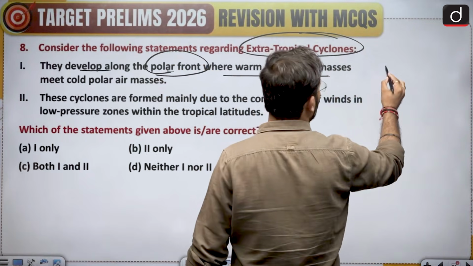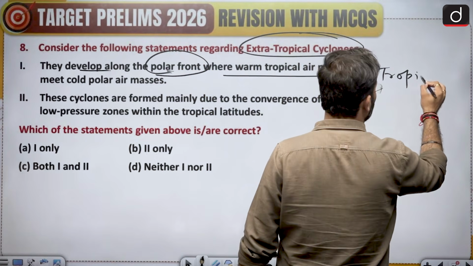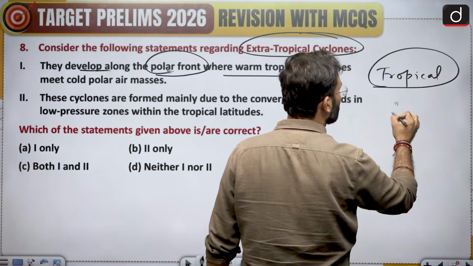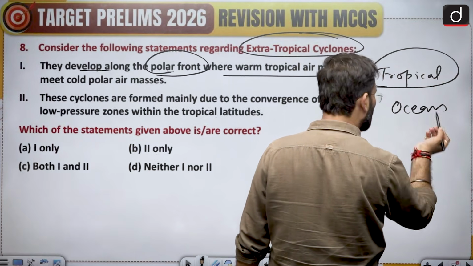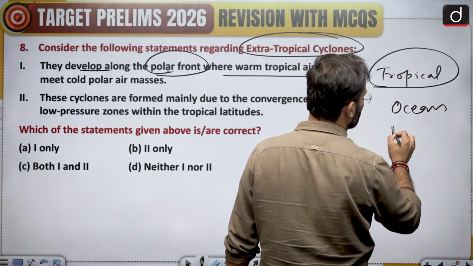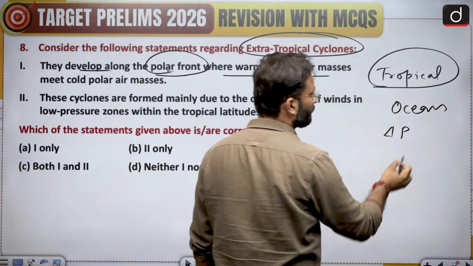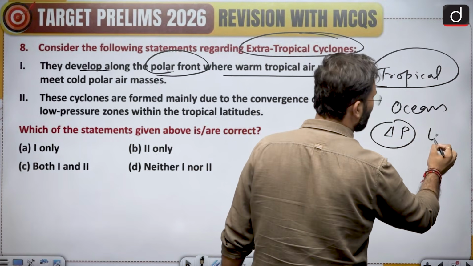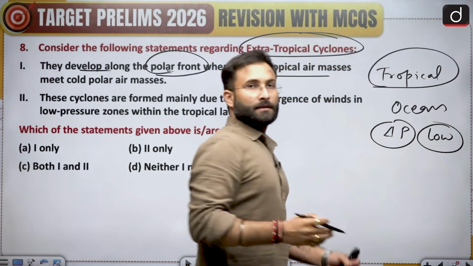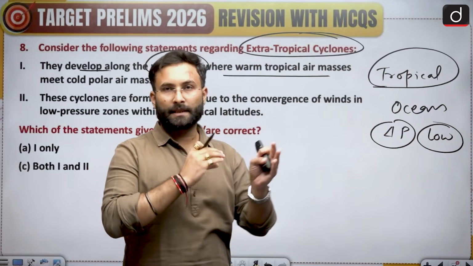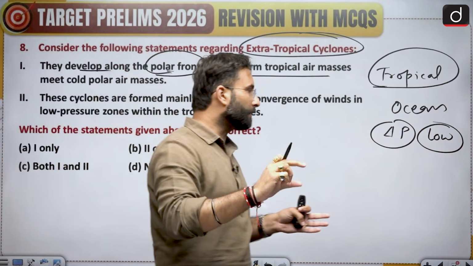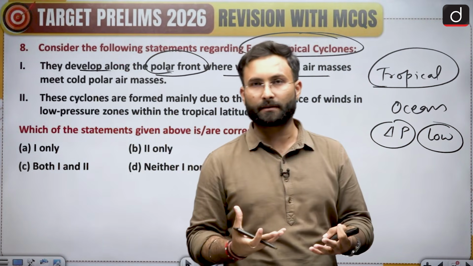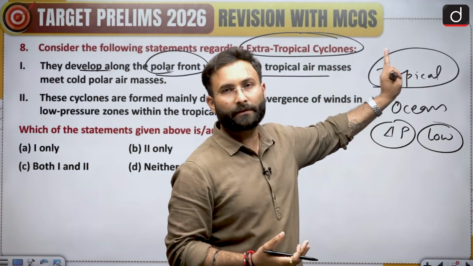Now when we are talking about the tropical cyclones, they are generated on the oceans because of the change in the pressure conditions. If there is a low pressure condition, since we are talking about the tropical cyclones and they are in the equatorial area or the tropical regions, obviously they will have low pressure regions and then they will be generated in the tropical regions.